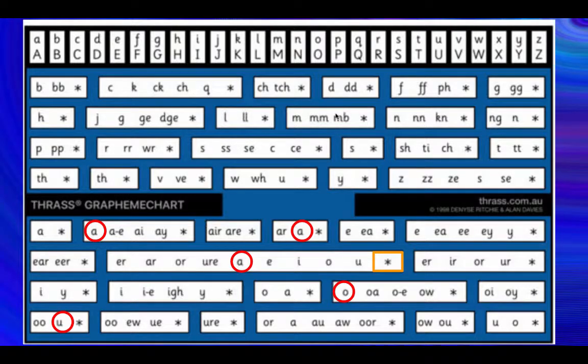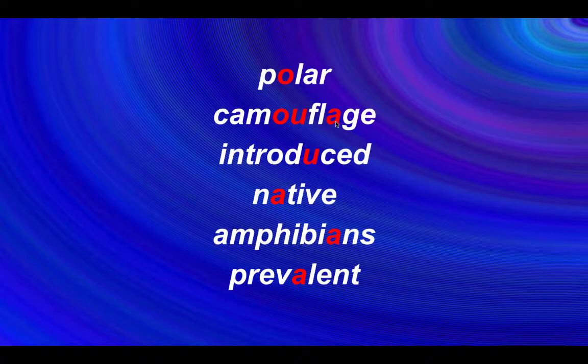Let's have a look at the box. Aha! Yes, a single grapheme of an A can also make an ar sound. Normally we see AR and we think that is how to spell it, but we most certainly do not put AR in the word camouflage. It is a single grapheme, a single A. Camouflage. That's a really interesting word, camouflage. Got a few things going on there, and also I like this soft G sound that we hear as well.